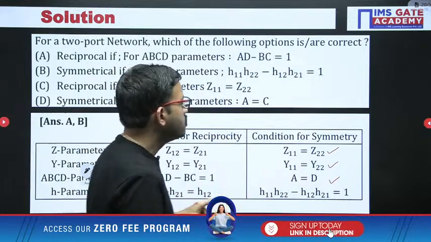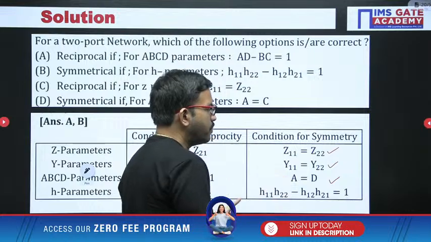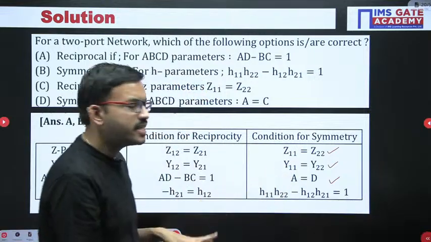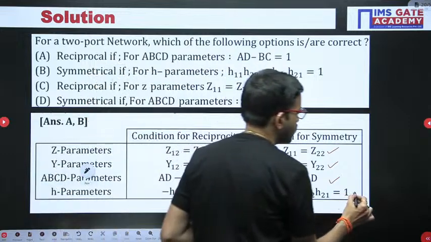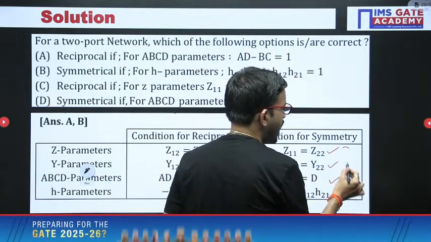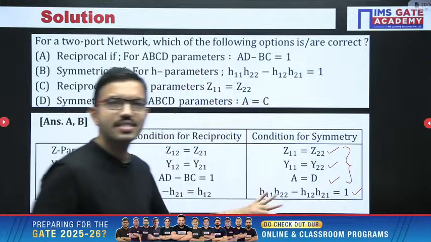Now coming to the H parameters, the determinant of the H matrix, that is H11 H22 minus H12 H21, is equal to 1. So these three have one relation and the H parameters have another relation.